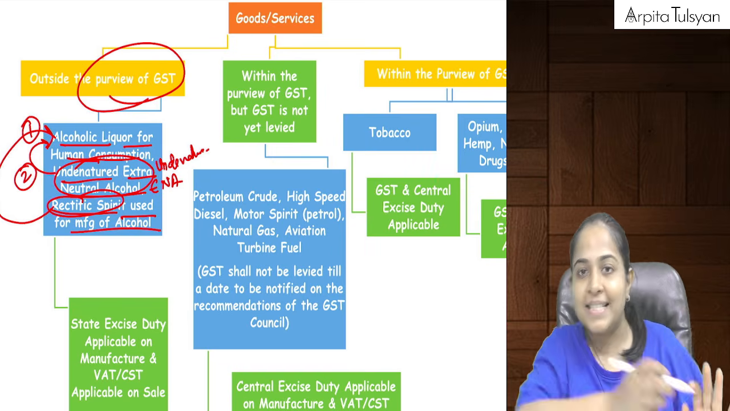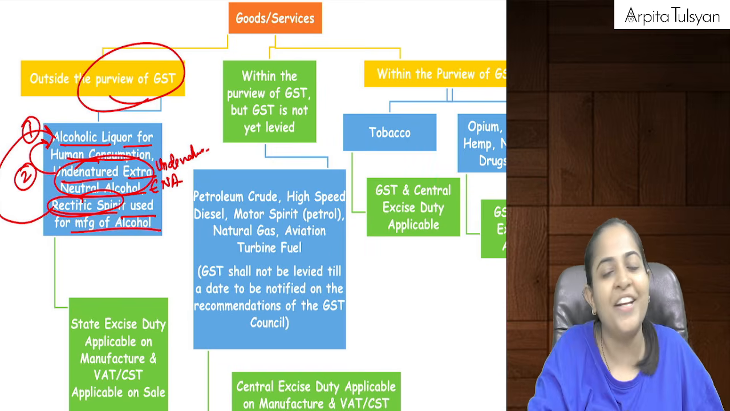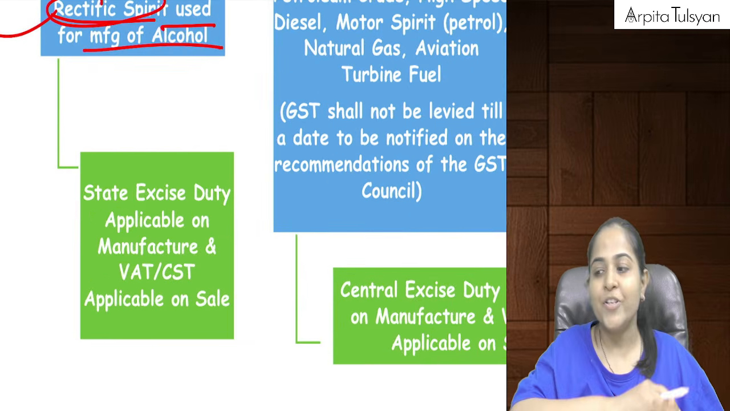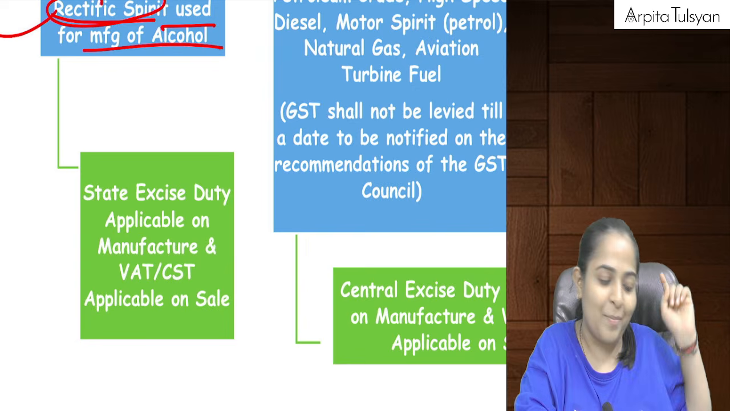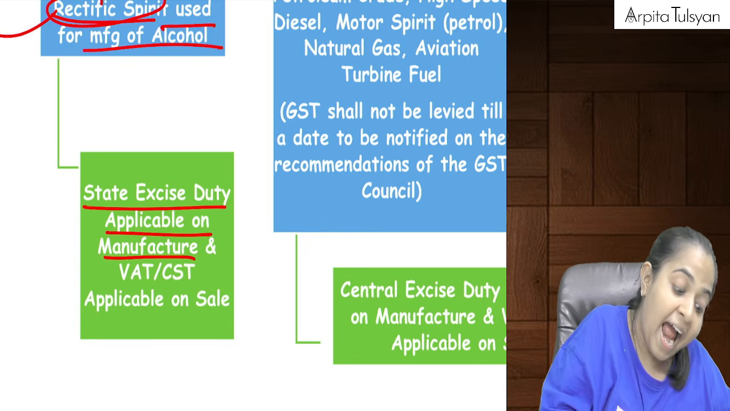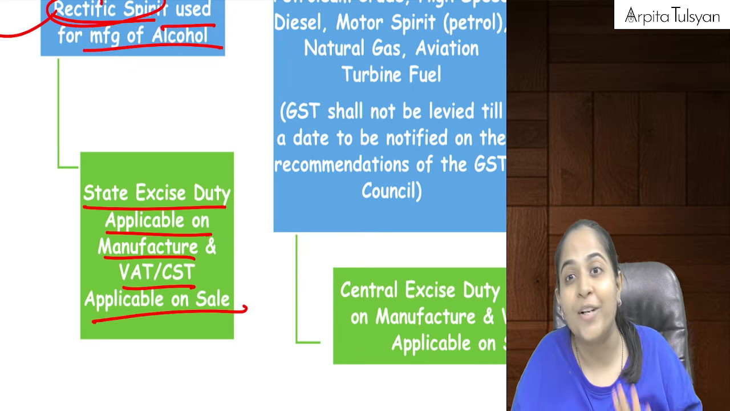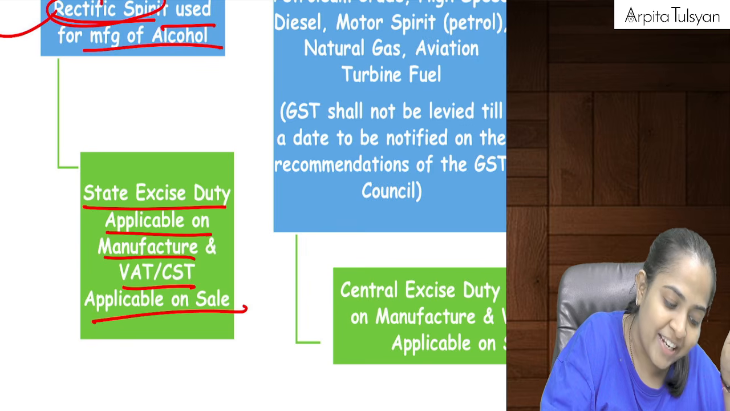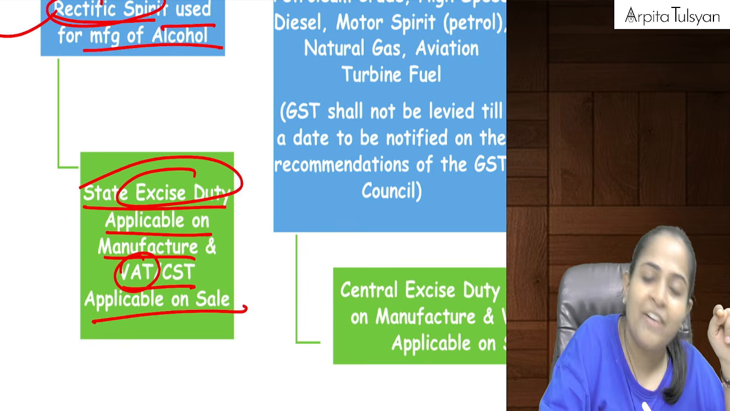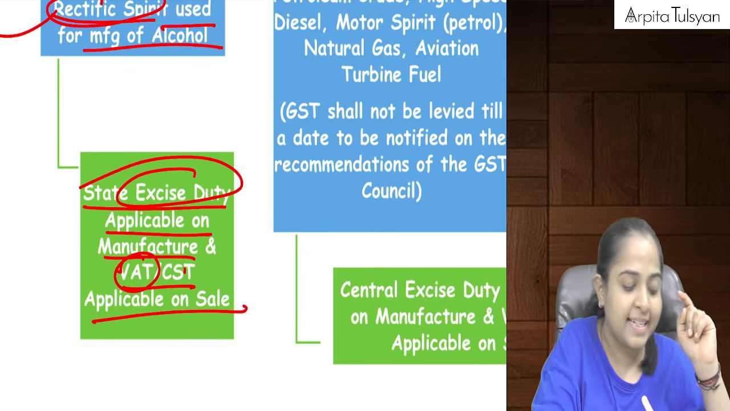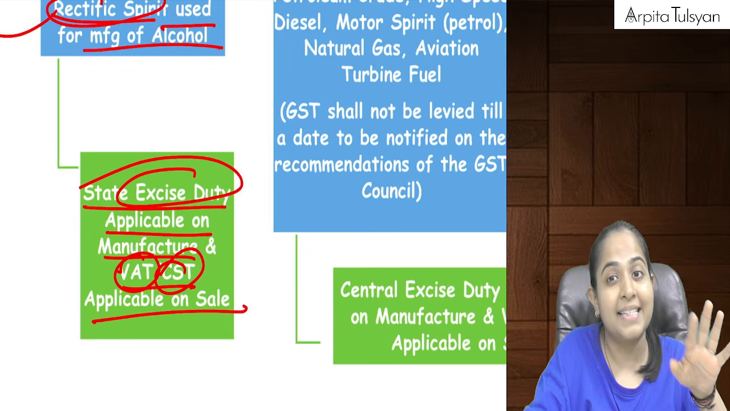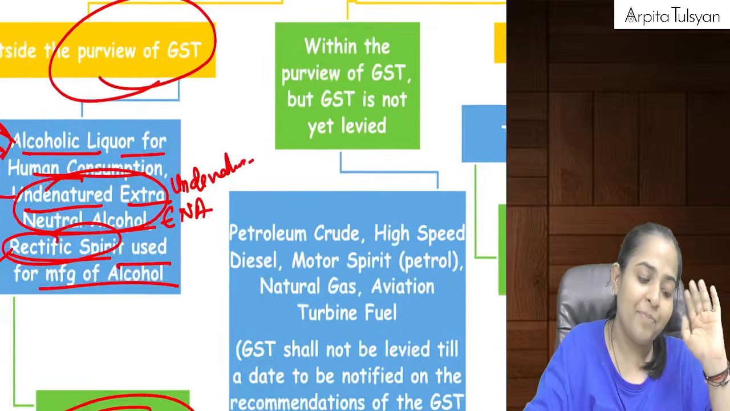So now, ma'am, does that mean, wow, it is totally tax free? No, it is not that way. It is not totally tax free, because GST is not applicable, so all the other laws will be applicable. That is, state excise duty will be applicable on its manufacturing and VAT and CST will be applicable on its sale. So when someone is manufacturing, state excise duty will be applicable, and if you are selling within the same state, VAT will be applicable, and if you are selling interstate, then CST will be applicable. Because GST is not applicable, old laws are still applicable on some products. Okay, that is one thing.